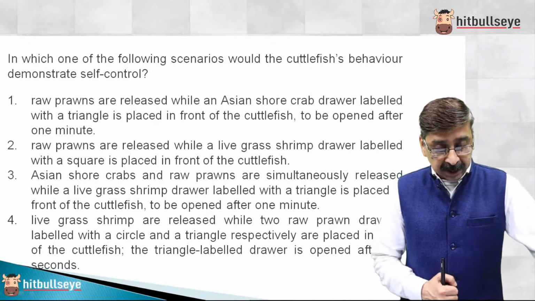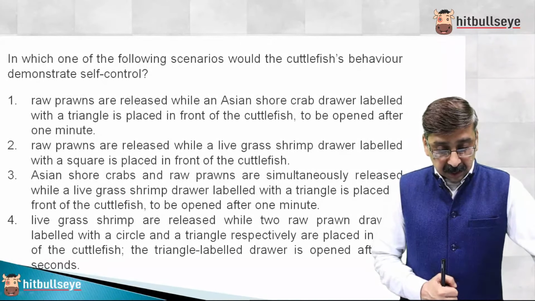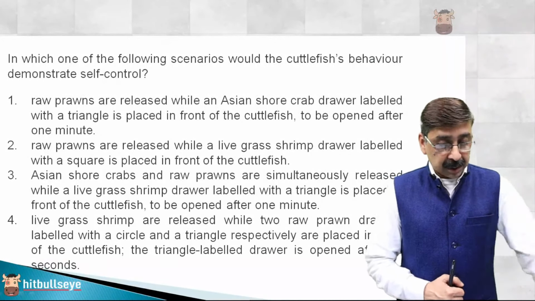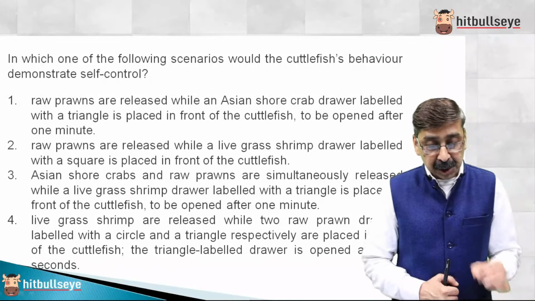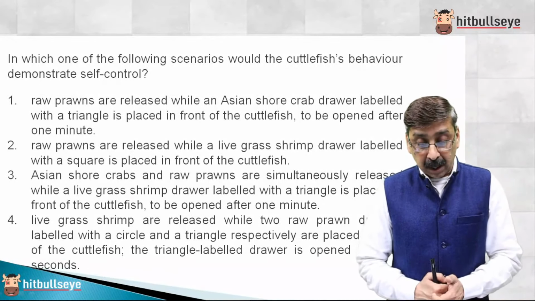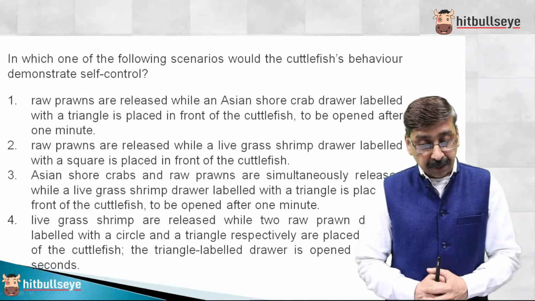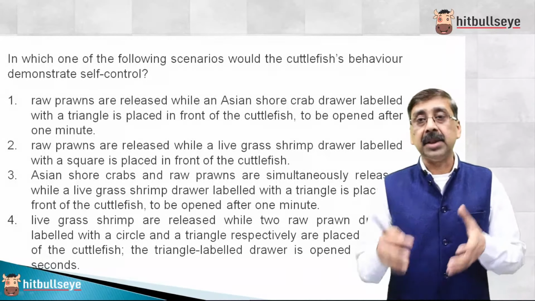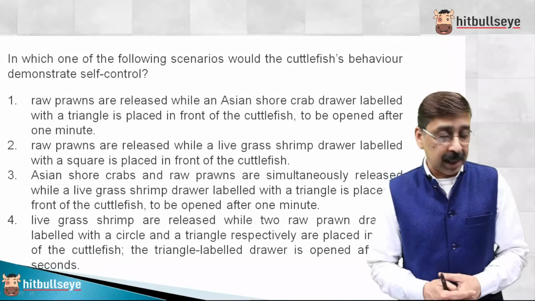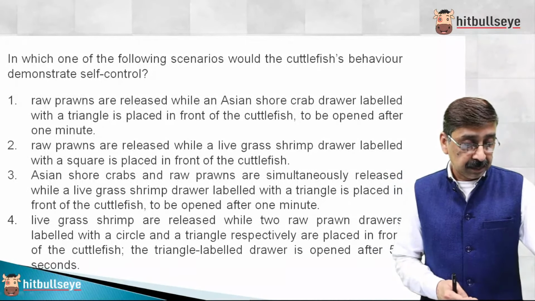So if you look at the third option, you'll find Asian shore crabs and raw prawns were simultaneously released, while live grass shrimp, their favorite food item, in a drawer labeled with a triangle, is placed in front of the cuttlefish to be opened after 1 minute. If this is done and they wait for 1 minute, it will show that they have self-control.